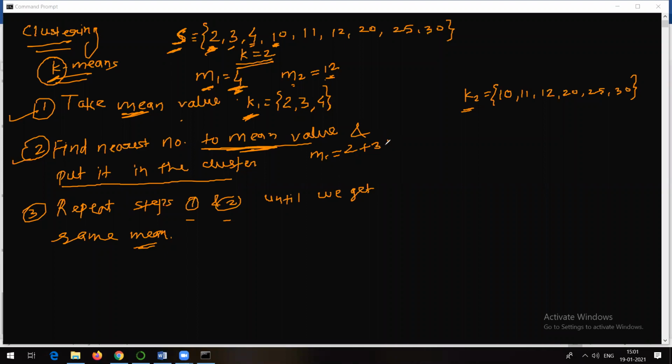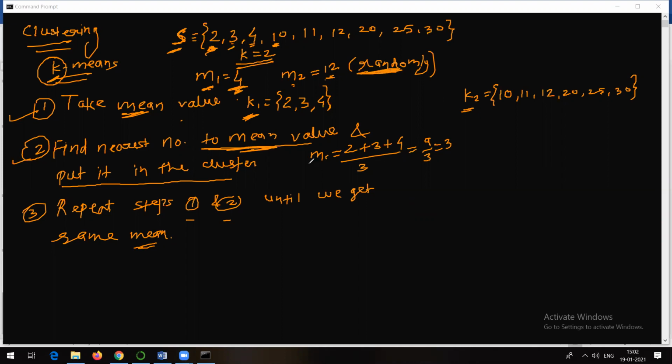How to find the average? 2 plus 3 plus 4 divided by 3. That is 9 divided by 3, so my mean M1 is going to be 3. Just try to understand that. We got two means initially, M1 and M2, randomly. To answer your question, Sharon, randomly, because initially we don't have anything to get the means from. You could have taken any value as a mean. You could have taken 2 and 3 as the means also, no problem. That's why I took them randomly.